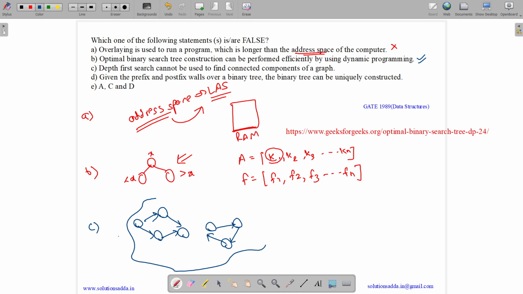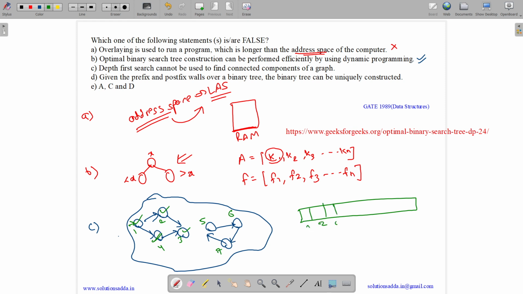When we apply DFS on the graph, DFS will start from this vertex, go to this vertex, this vertex, this vertex, then it will backtrack and go to this vertex. We will also have a visited array. Let us suppose this is vertex 1, vertex 2, vertex 3, vertex 4, vertex 5, vertex 6, vertex 7. When we visit, we mark all of them as visited.